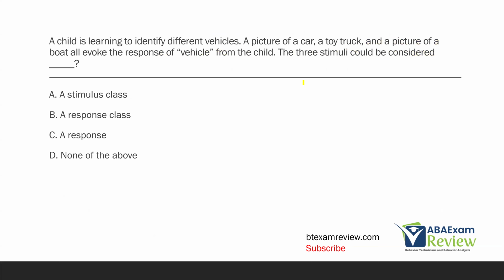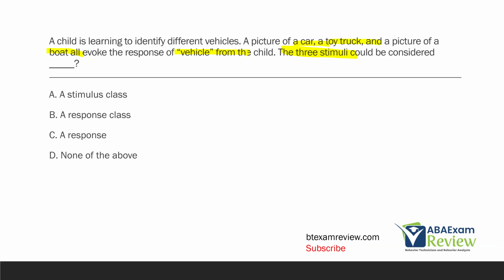A child is learning to identify different vehicles. A picture of a car, a toy truck, and a picture of a boat all evoke the response of vehicle from the child. The three stimuli could be considered what? All right, so we're looking at these three stimuli together. And so if we take all three stimuli, what do we know about the stimuli? Well, we know they're all vehicles, of course. We have cars and trucks and boats, and they all evoke the response of vehicle.